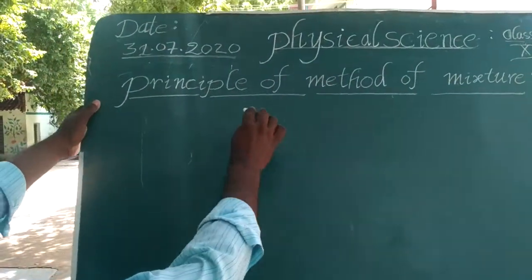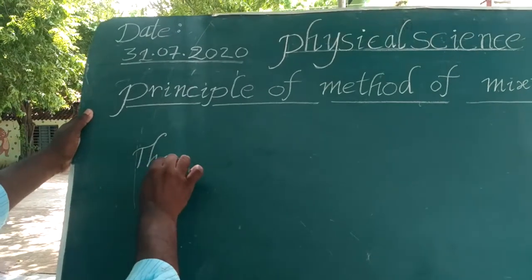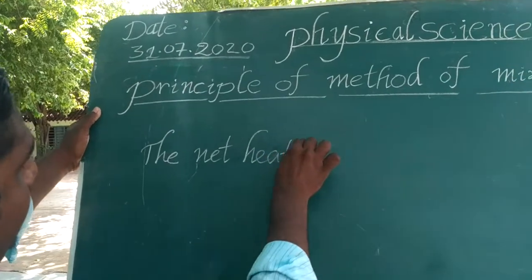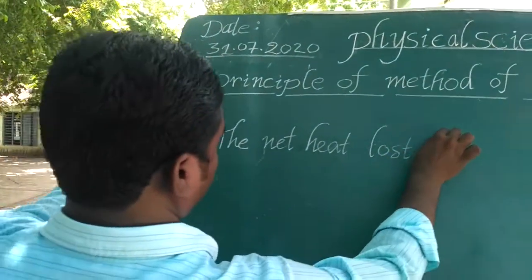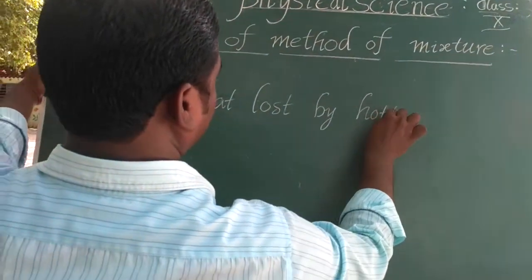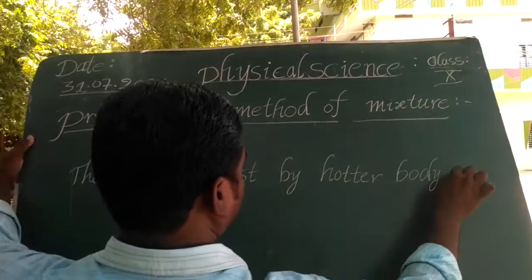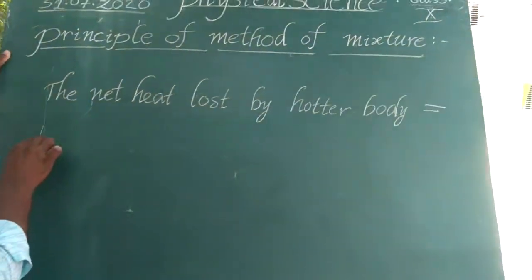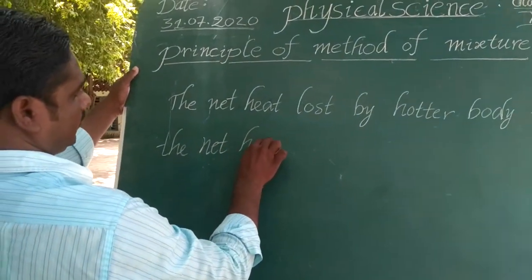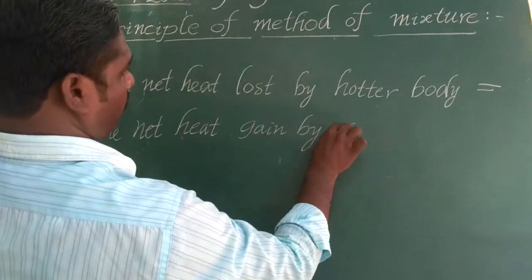The principle of method of mixture states that the net heat lost by the hotter body is equal to the net heat gained by the colder body.